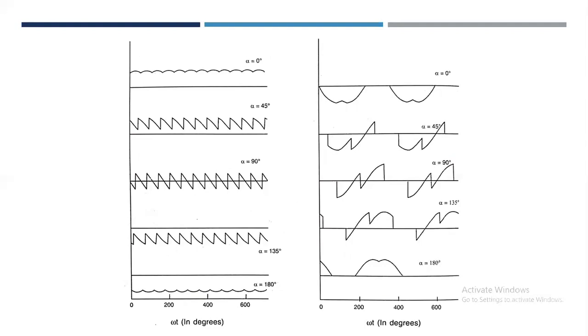As alpha increases from 90 degree to 180 degree, the average DC voltage increases in the negative direction with the ripple content reducing. You can see from 90 degree to 180 degree the magnitude increases in the negative direction, but with a reduction of ripples.